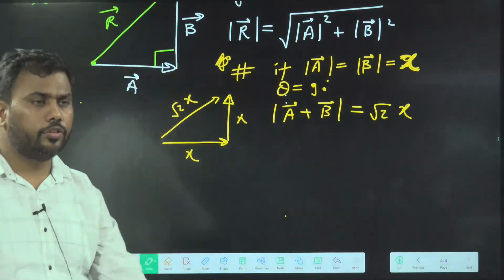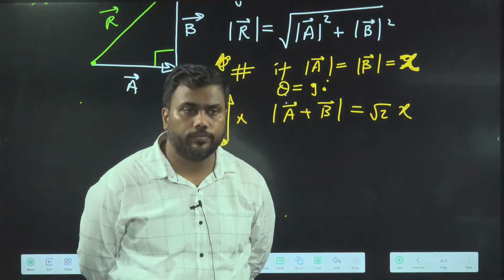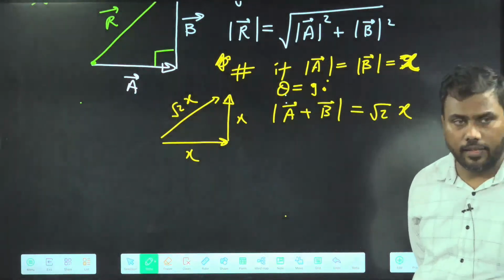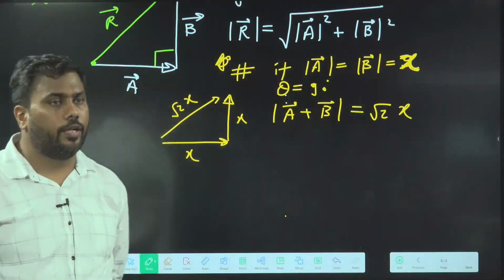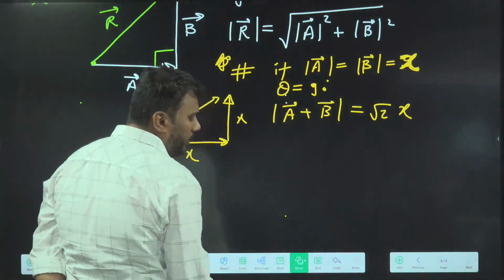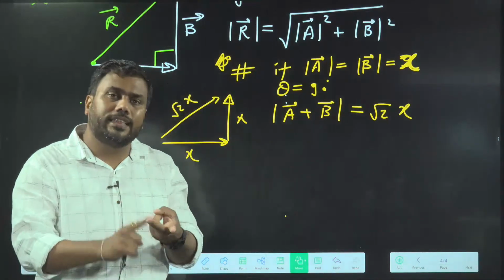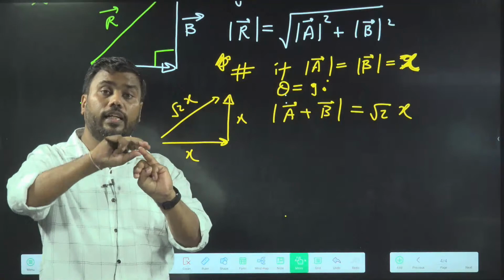Tell me, is this point understood? Everyone? For the addition of two perpendicular vectors, we can use the Pythagoras theorem. Very good, Sharanya. Now we have understood the addition of two vectors when theta is 0. We have understood when theta is 90 and 180. Three situations are covered: theta 0, theta 180, theta 90.